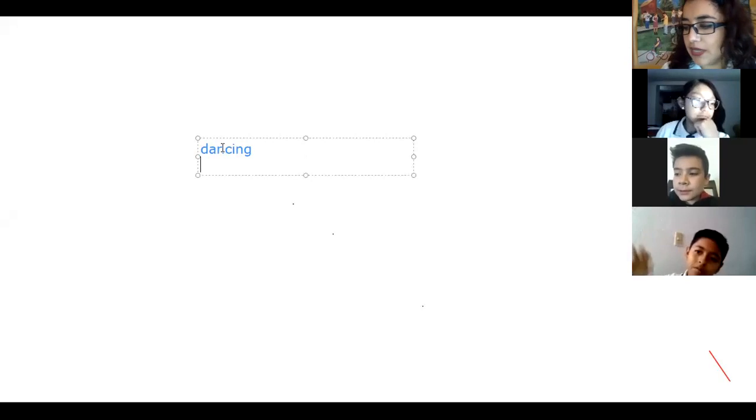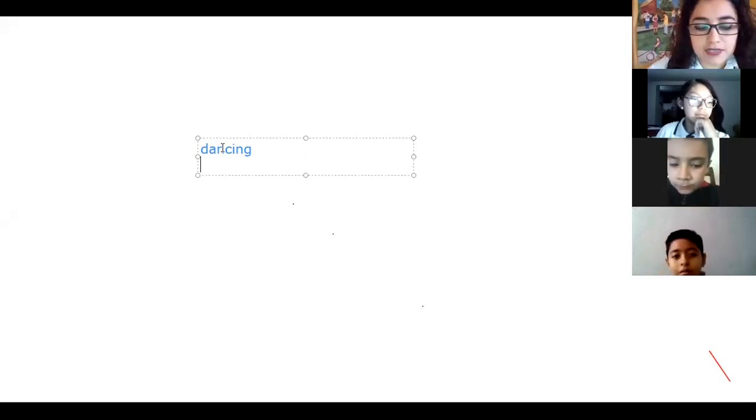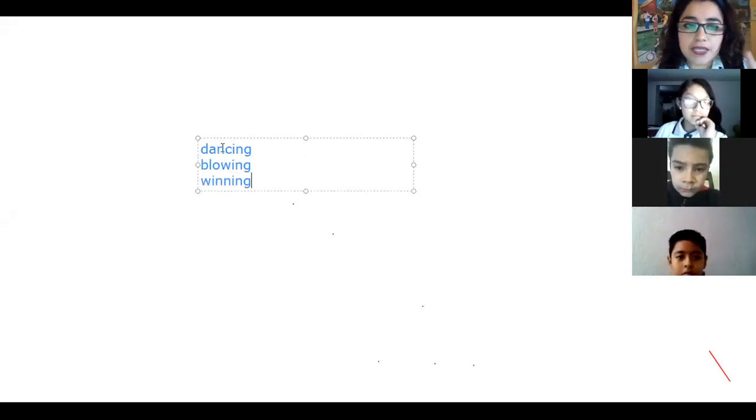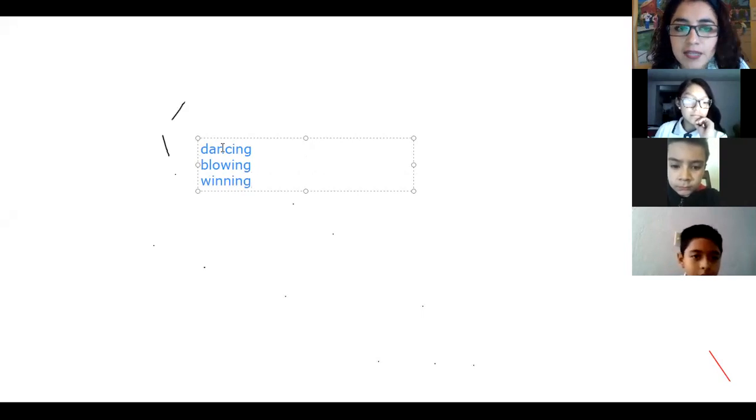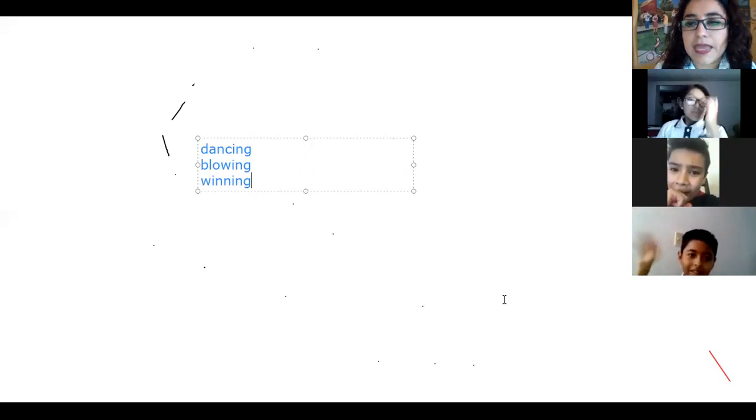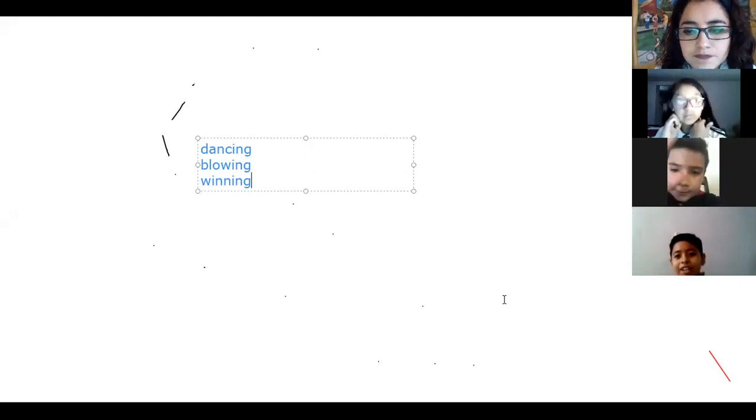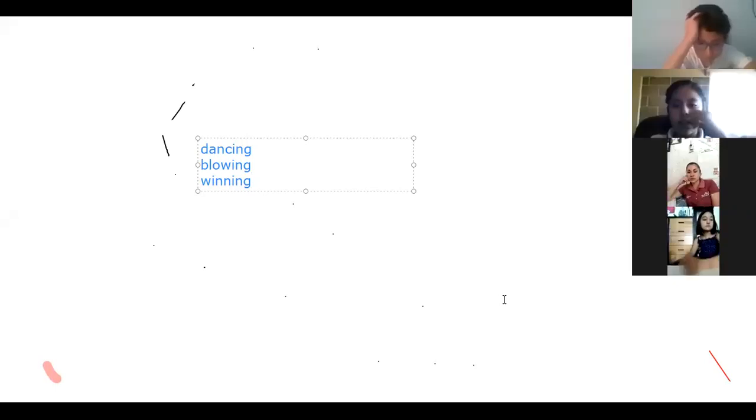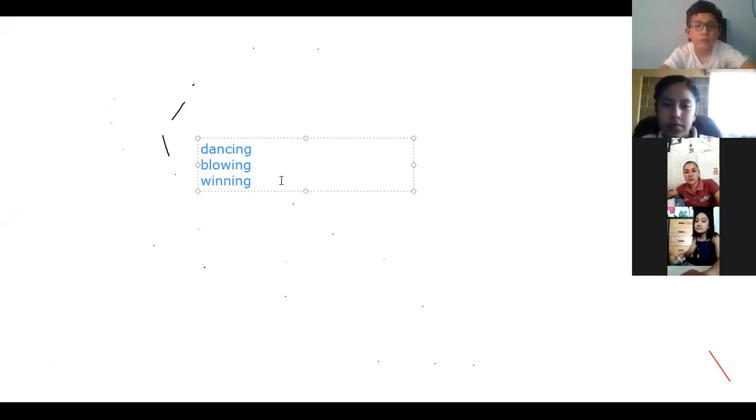The first word is dancing. The second is blowing, and the third is winning. Okay? Check these words and tell me what they have in common. They finish in ing. Exactly. All of those verbs end with ing. Okay. Listen, dancing, blowing, and winning. So those are gerunds. The gerunds are nouns when the verb has ing at the end.